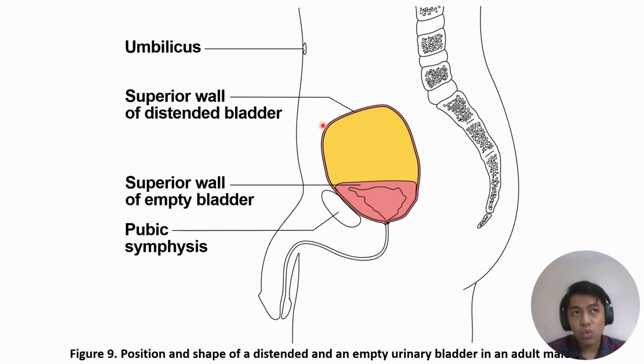Remember, you have two important muscles in the urinary bladder. You have the detrusor muscles, which are the muscles in the walls of the bladder, and the trigone muscle, which is found here at the base of the urinary bladder.